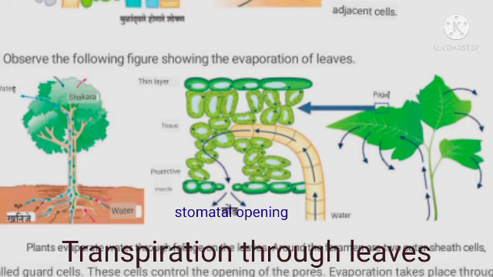As a result, the water level in the epidermal layer of the leaves decreases. Water is brought up to the leaves through the xylem so as to compensate for the loss of water. Transpiration helps in absorption of water and minerals and distribution to all parts of the plant.